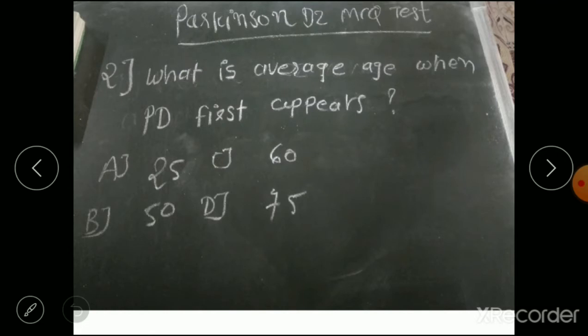Question 2, what is the average age when PD first appears? Option A 25, option B 50, option C 60, and option D 75. So the answer is option C, age 60, which is the most common average age when the Parkinson disease symptoms first appear.